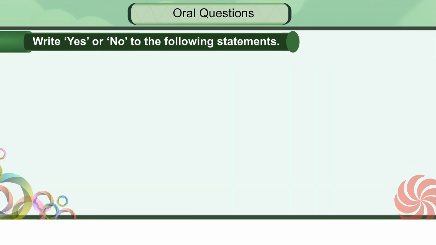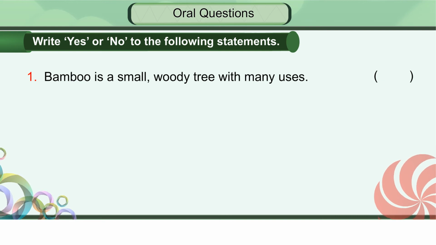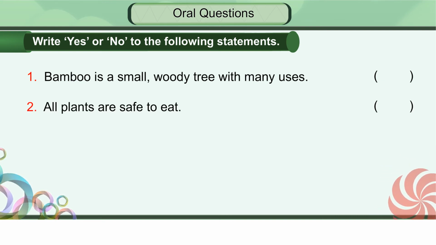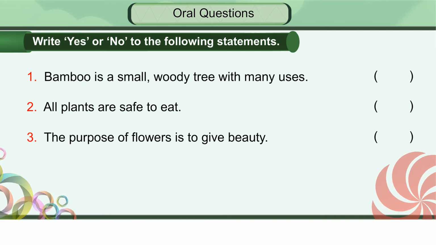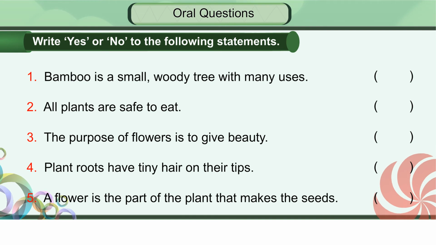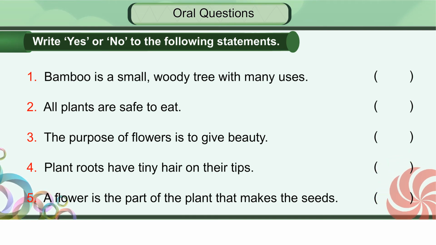Write yes or no to the following statements. Hot questions. Bamboo is a small, woody tree with many uses. All plants are safe to eat. The purpose of flowers is to give beauty. Plant roots have tiny hair on their tips. A flower is a part of the plant that makes the seeds.